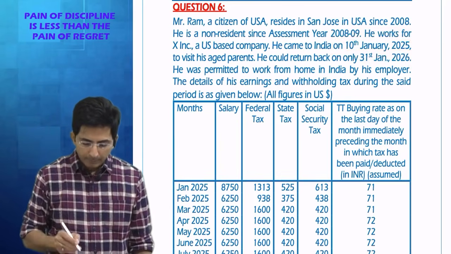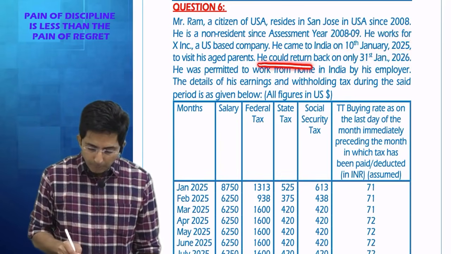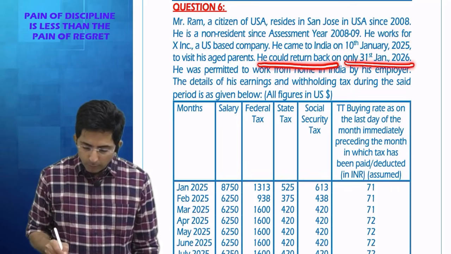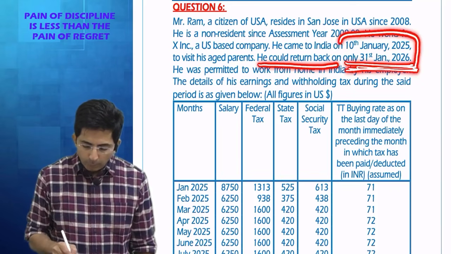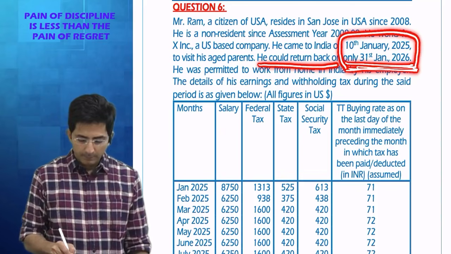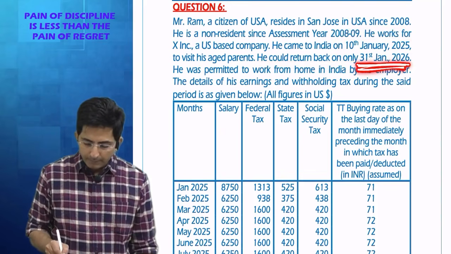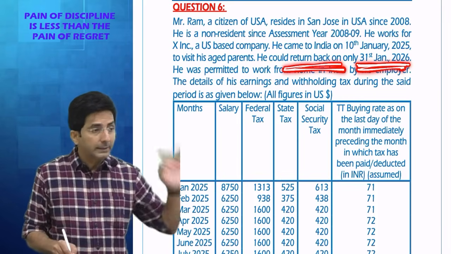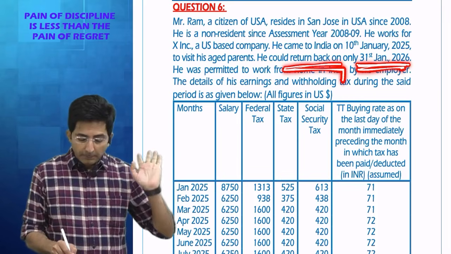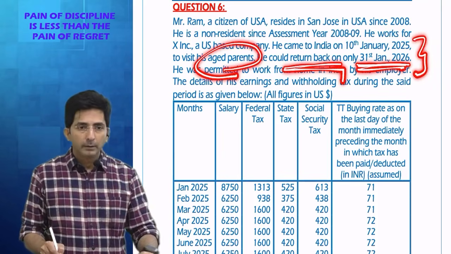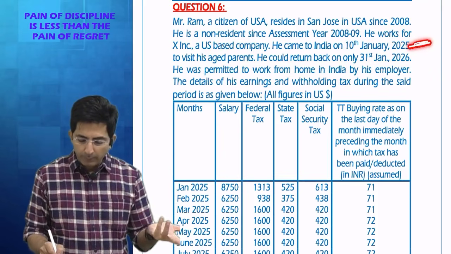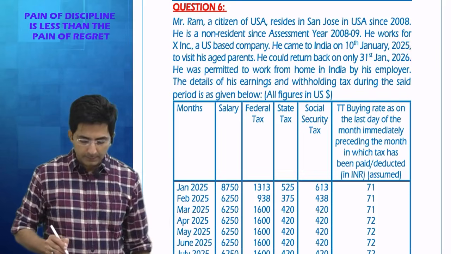Notice the data. Then he could return back only on 31st Jan 26. It's almost 1 full year he was in India. See what happened on 31st Jan? He returned back to USA. That means he wanted to stay with his parents for 1 full year. Practically it's 1 year only, from Jan 25 to Jan 26.